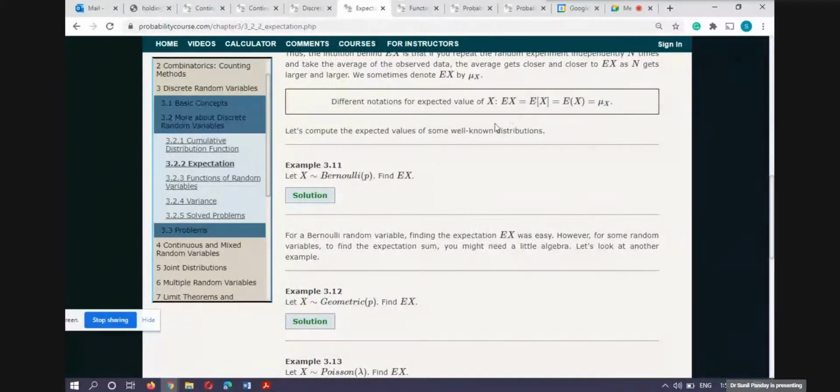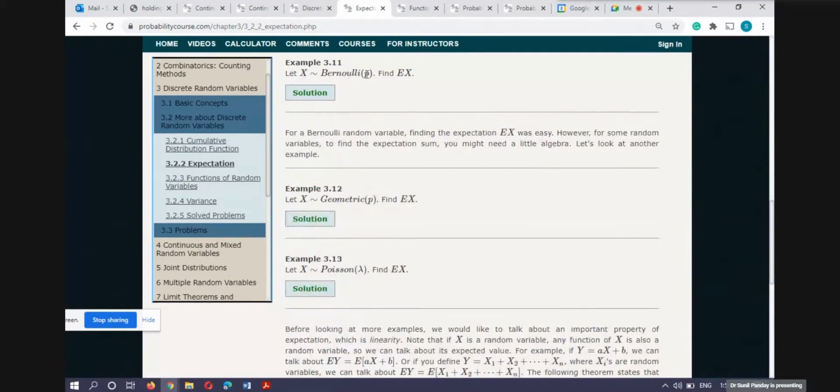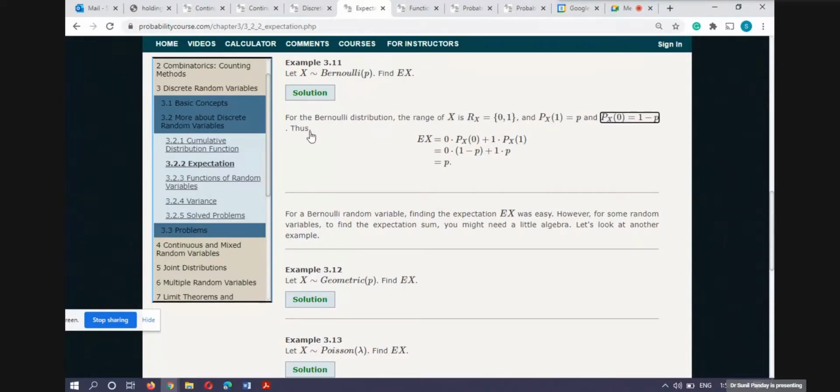Okay. So for example, I am calculating the mean or expectation of the Bernoulli distribution. I give you a question like this: X is a Bernoulli random variable with parameter P, where P lies between 0 and 1. Find the expectation of X. So you know that in a Bernoulli random variable, there are only two values in the range set, 0 and 1. The probability at 1 is P, and the probability at 0 is 1 minus P.